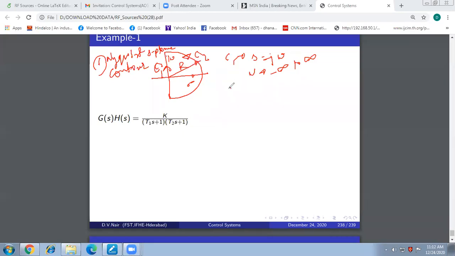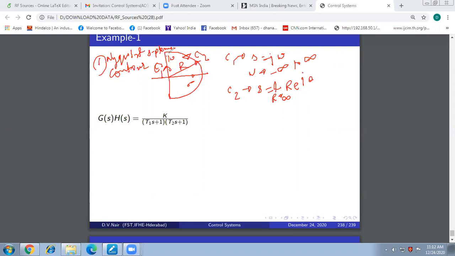This second segment C2 is an arc, where S is given by r e to the power j theta, where r approaches infinity. It is an infinitely long arm of the semicircle, right? So that is for C2.